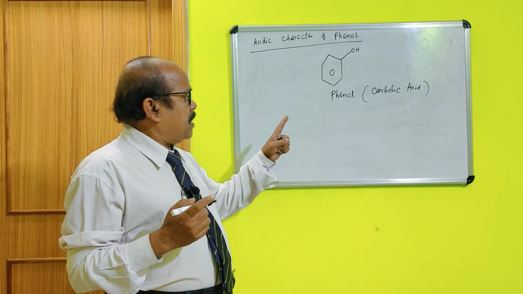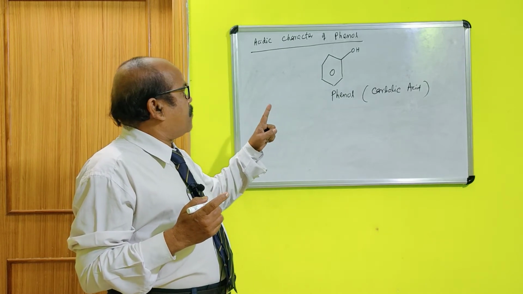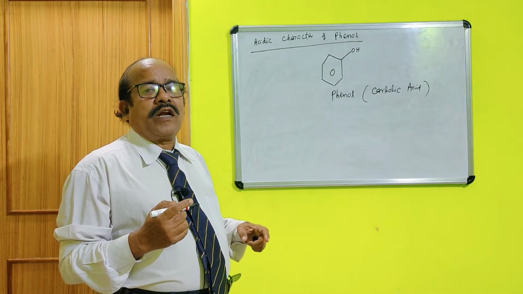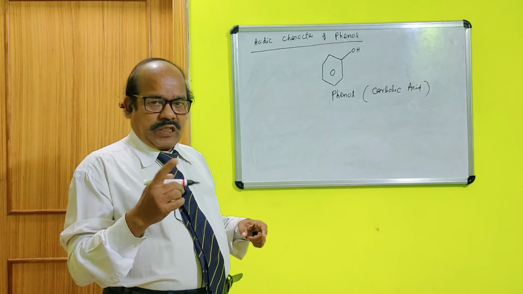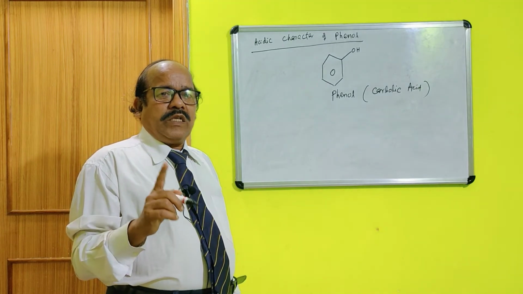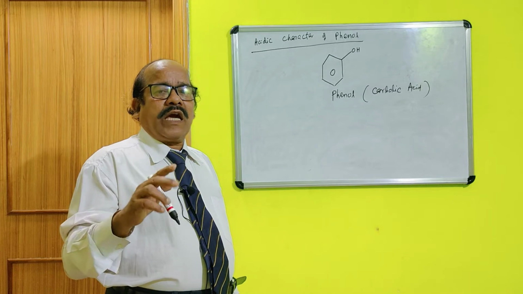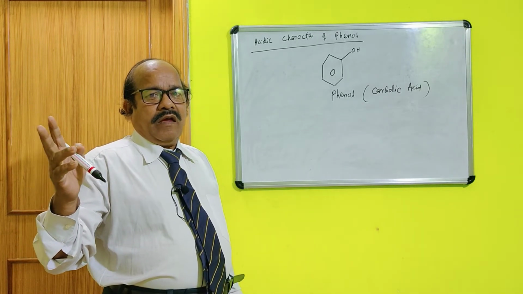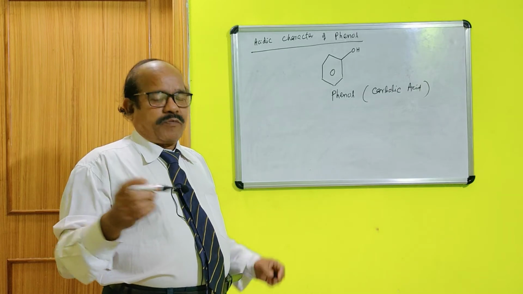I shall explain the acidic character of phenol with the help of Bronsted-Lowry theory, which says acid is that substance which can donate H plus ion.